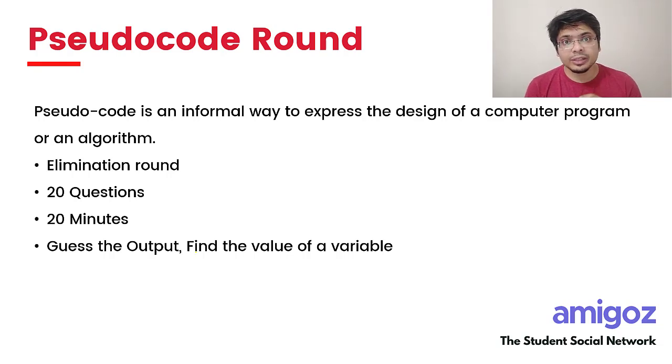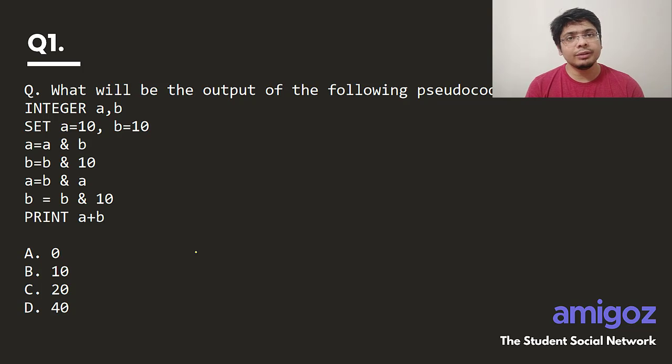This round is an elimination round, and if you are not able to clear this, you will not be able to proceed in the selection process. There will be 20 questions and 20 minutes. The questions are not very difficult, and mostly they will be manipulating a variable inside the code, and you have to find out the value of that variable at the end of the code. So let's start with a very simple example.